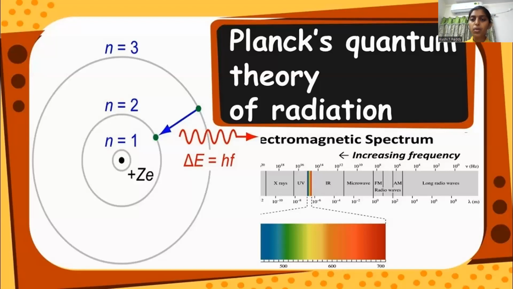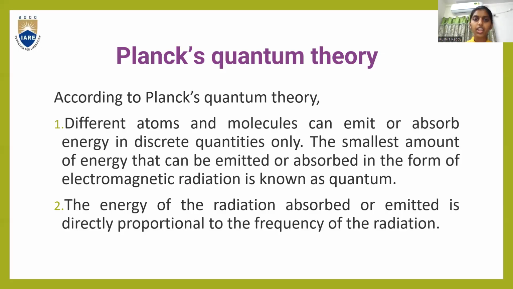So now let us know about Planck's quantum theory of radiation. According to Planck's quantum theory, different atoms and molecules can emit or absorb energy in discrete quantities only. The smallest amount of energy that can be absorbed or emitted in the form of electromagnetic radiation is known as a quantum.